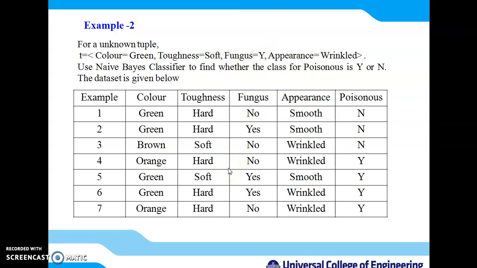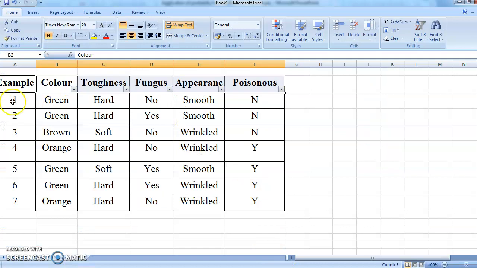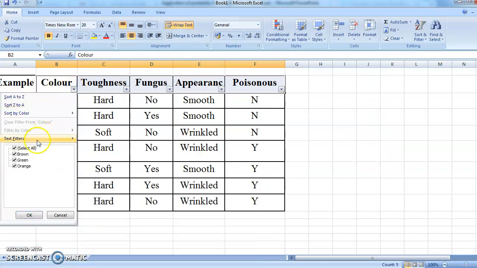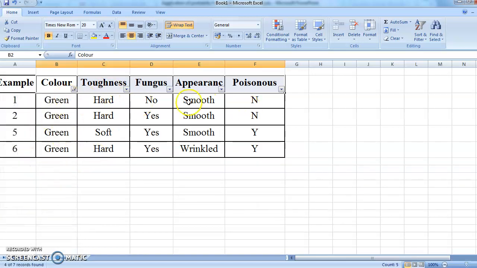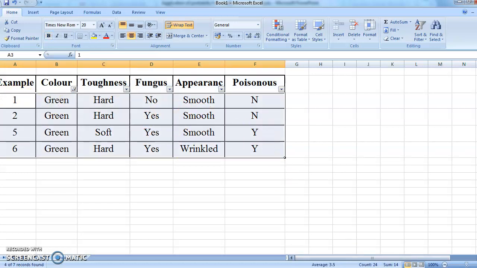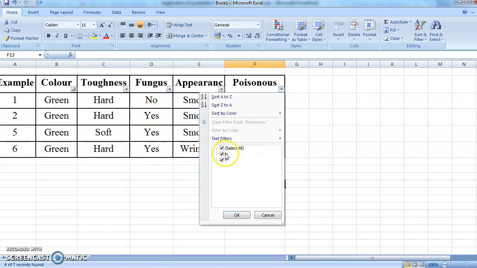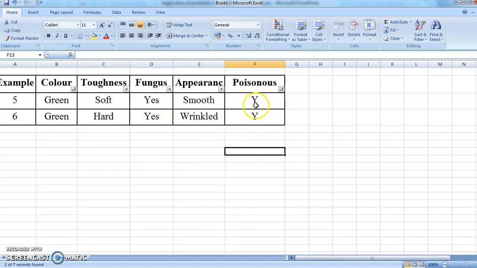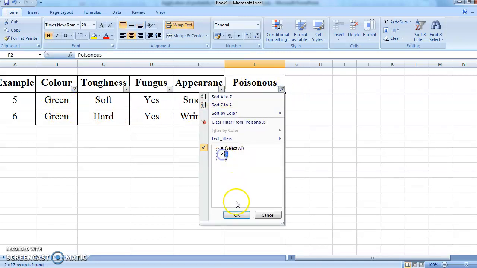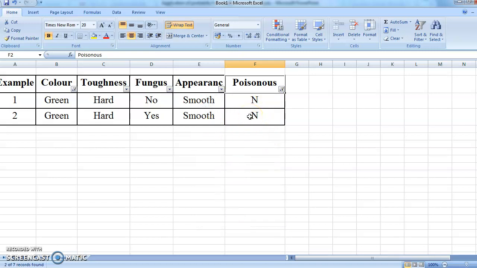For that I will show you one Excel where I have applied the filter. First of all you will select the color. Which color do you want to select? Green color. So for green, how many rows are here? You can see there are a total of 4 rows. Now out of which you have to select how many yes and how many no. If you select yes, there are a total of 2 rows which belong to the class yes, and if you select no, then there are a total of 2 rows which belong to the class no.